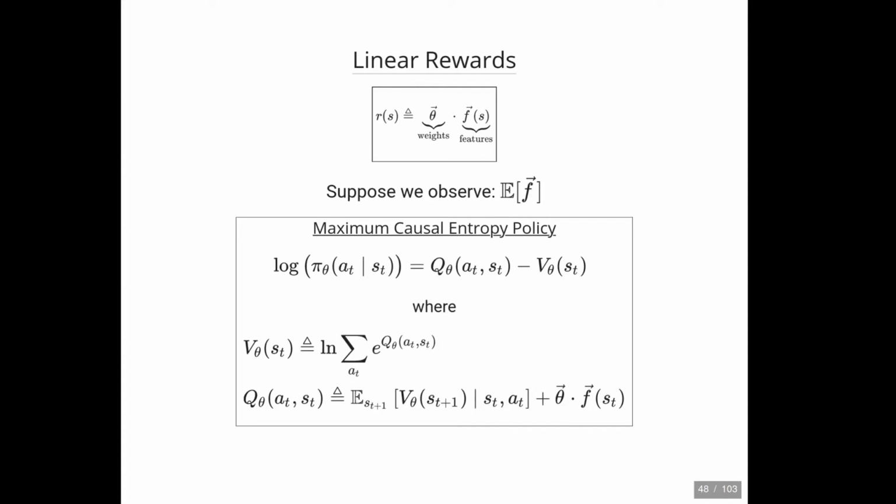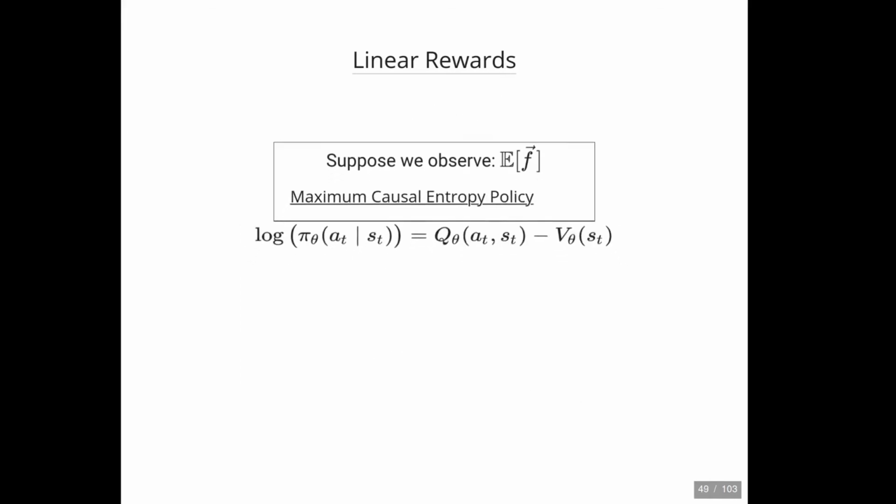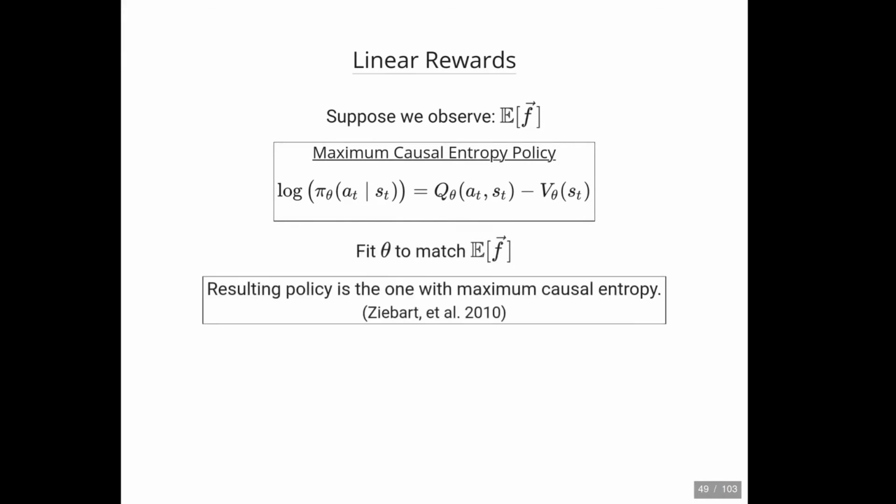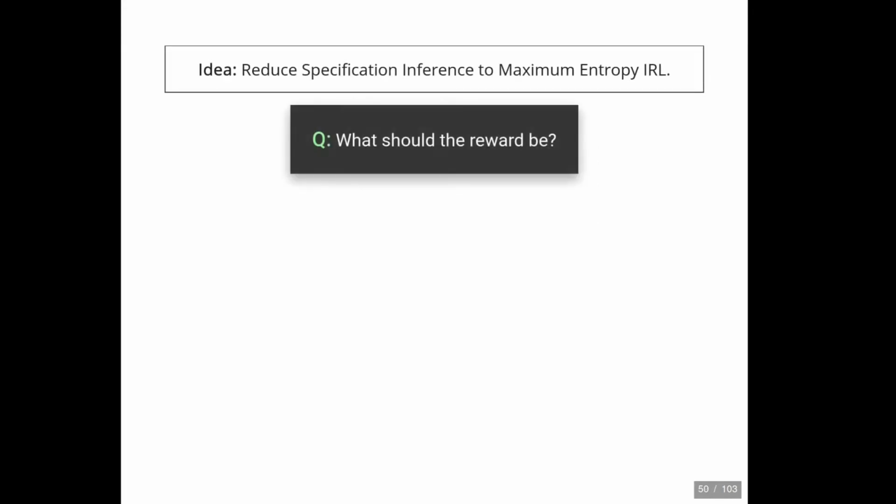The state value, V, is simply the log sum of exponentials of the action values, and the action value is simply the expected state value after applying the action plus the current state reward. This soft Bellman backup defines a family of policies indexed by theta. If one simply fits theta to match the data, Ziebart proved that this policy is the one with maximum causal entropy.